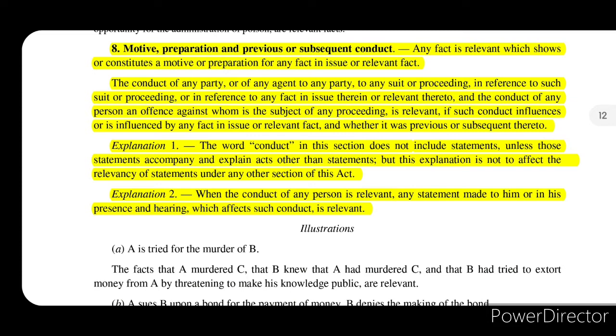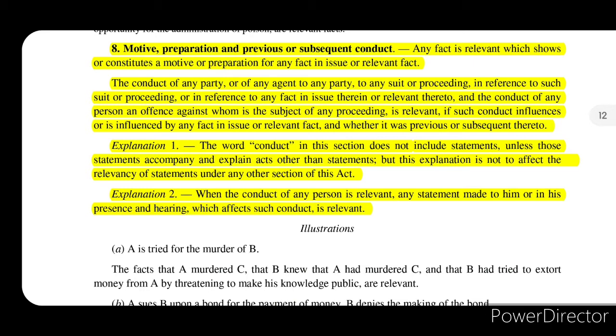But what matters is whether such fact is directly influencing any fact in issue or relevant fact, or it is justifying the conduct of any person who is subject to such trial, or any party or any agent to that party, which party forms part of a suit or a proceedings.